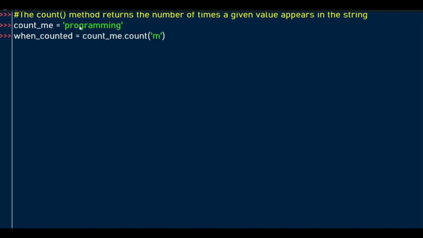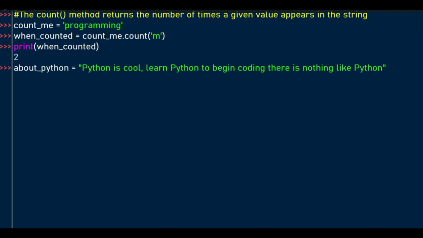So we can use the count method to find out how many times the character M appears in this string programming. When we print, we'll find that we have 2 M characters in this word programming.